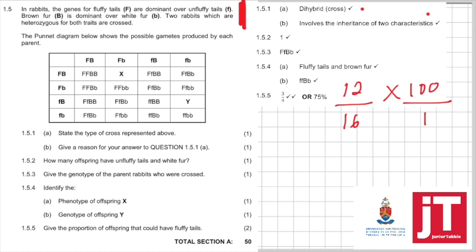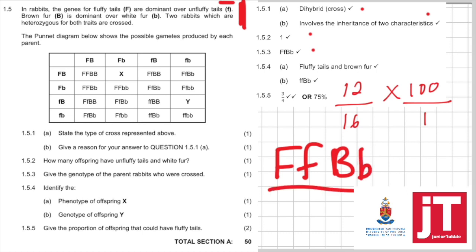1.5.2. How many offspring have unfluffy tails and white fur? So let's look for unfluffy and white fur. White fur is small b. So can you see? It's only 1. Okay. Right. 1.5.3. Give the genotype of the parent rabbits crossed. Now they tell us the parents were heterozygous, so the parents must definitely be that.